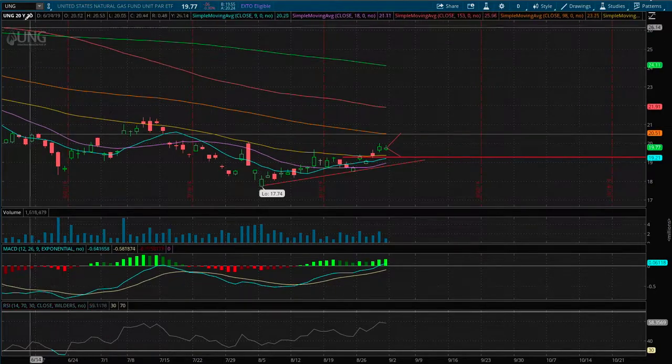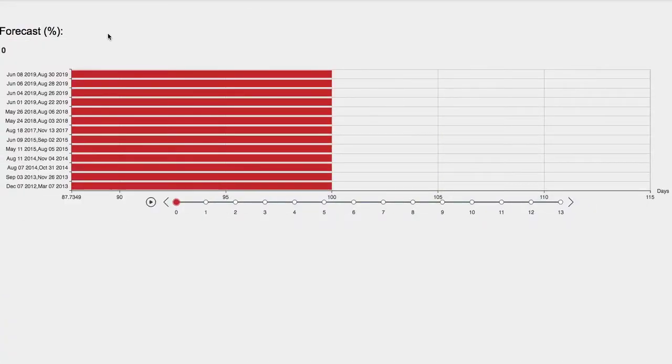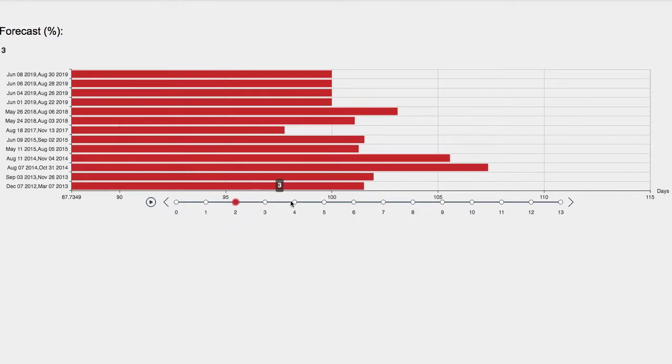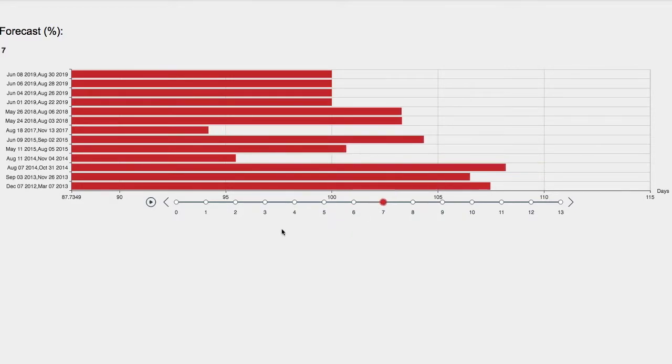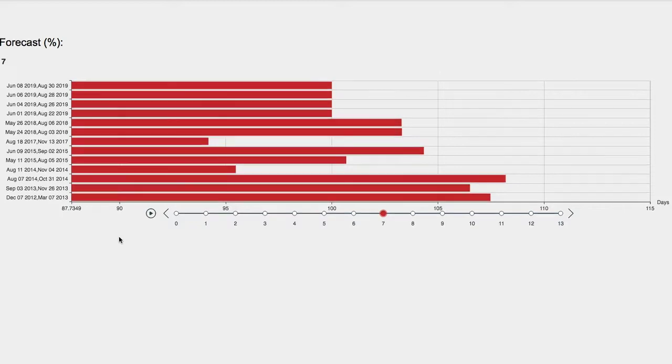So let's head to the forecast model. On here I'll go day by day where natural gas will head in the next coming days. So we have 1 day out, 2 days out, 3 days out, 4 days out, 5 days out, 6 days out, and 7 days out. Which one of these forecasts should we focus on?